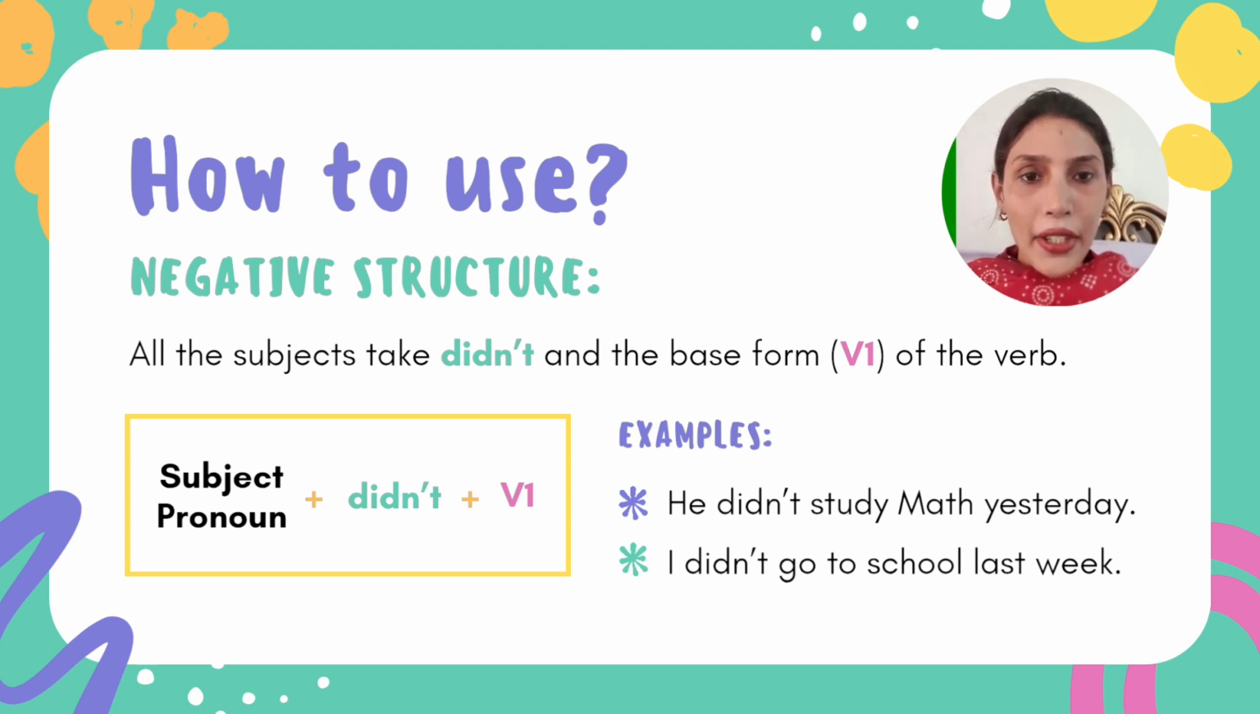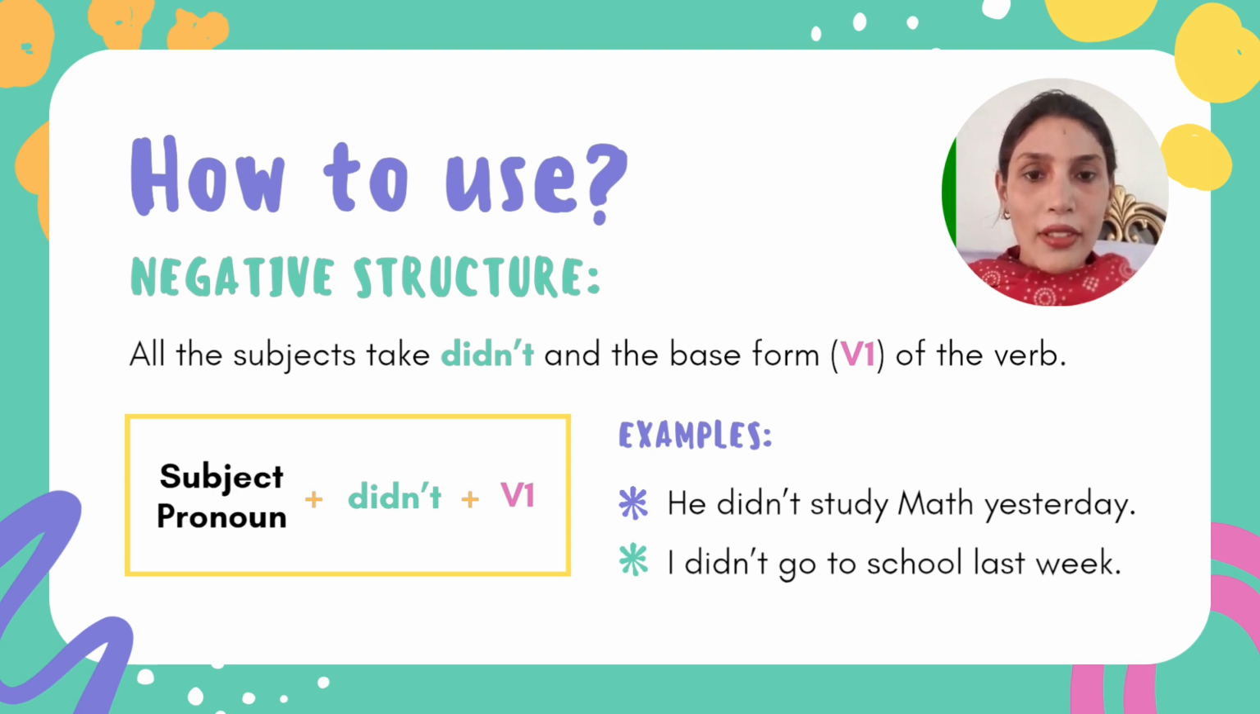You will add did and not for the negative structure and use the first form of the verb. Keep in mind, I am repeating my words. If you are making the negative structure of past indefinite tense, you will add did not and the first form of the verb. You will use the first form of the verb in the past indefinite negative structure. Otherwise, you will use the second form of the verb for the positive structure.